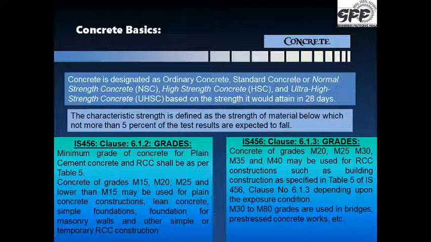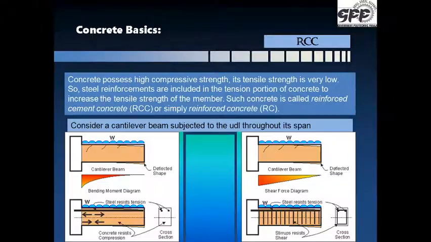It is noteworthy that though concrete possesses high compressive strength, its tensile strength is very low, about 10% of its compressive strength. For this reason, steel reinforcements are often included in the tension zone or the tension portion of the concrete to increase the tensile strength of the member. Such concrete is known as reinforced cement concrete, RCC, or sometimes just called RC.